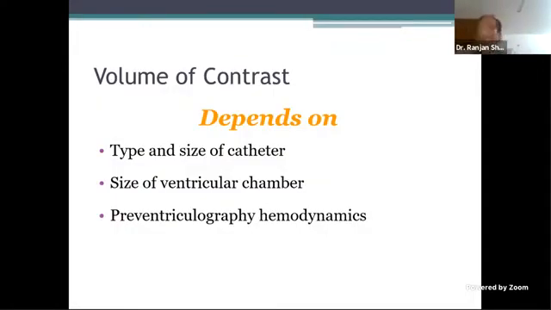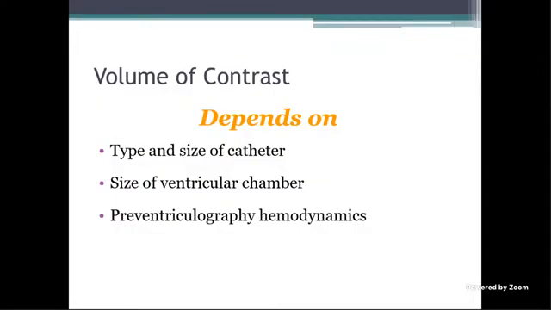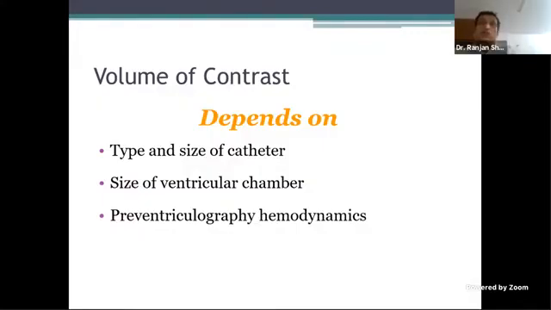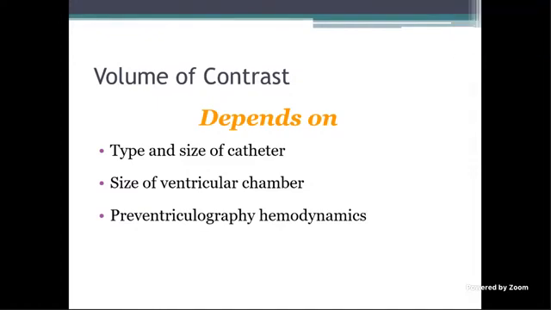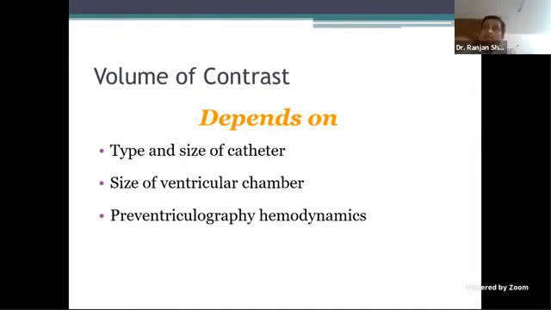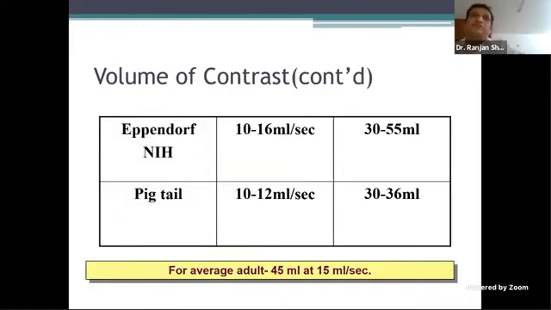Always do the cath before you do angio. It depends on the size of the ventricle. If it is a dilated ventricle, you may have to go to 35, 40 ml. If it is a small pediatric, it may be 10 to 15 ml. The PSI is also very important and depends on the catheter. A pigtail can easily take a PSI of 300 to 1200, but a catheter like Angioburman, you would never go beyond 450.